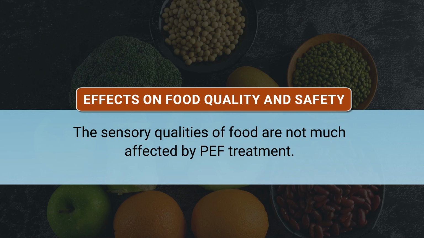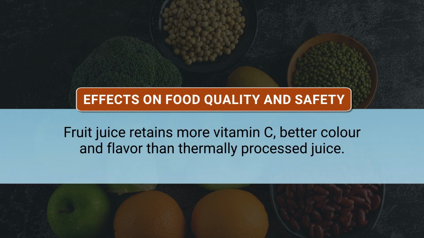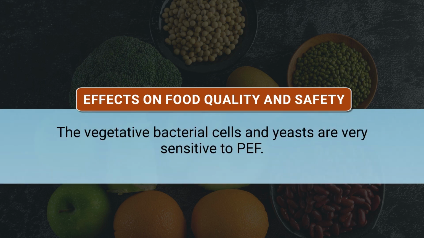The sensory quality is much better than conventionally processed food. For heat-sensitive components, nutrients like vitamin C are better preserved and flavors are better retained. Vegetative bacterial cells can very well be inactivated, and yeasts are also sensitive. But spores, certainly, it is not a sterilization kind of method.